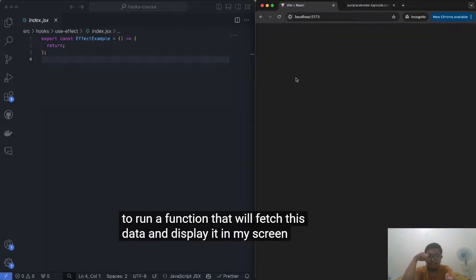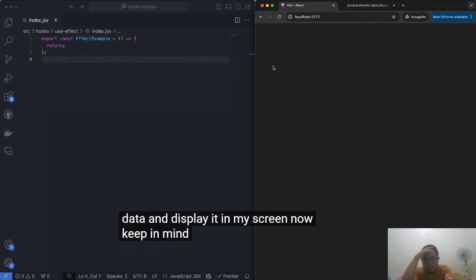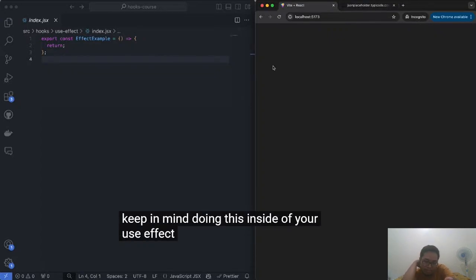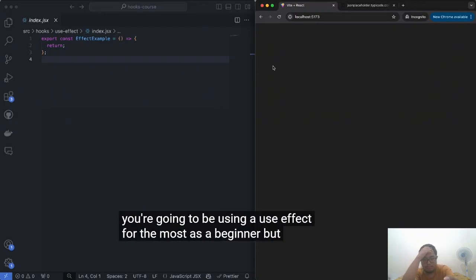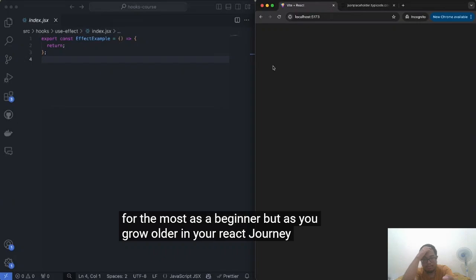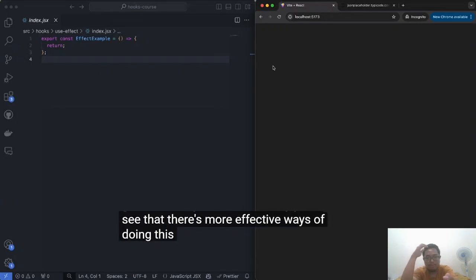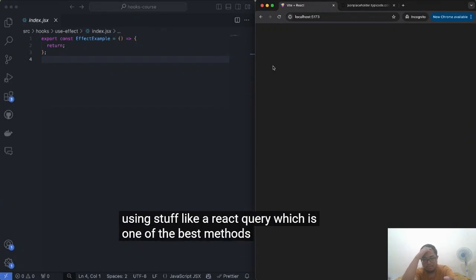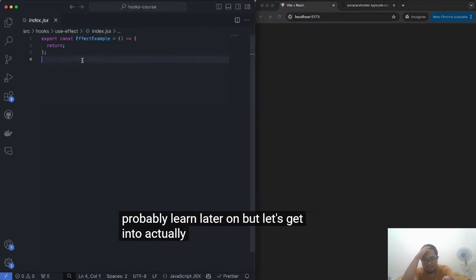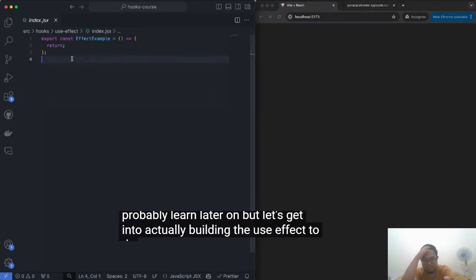it on my screen. Now, keep in mind, doing this inside of your useEffect is one of the methods you're going to be using a useEffect for the most as a beginner. But as you grow in your React journey, you'll see that there are more effective ways of doing this kind of fetching data by using stuff like React Query, which is one of the best methods that you will probably learn later on. But let's get into actually building the useEffect to do that.